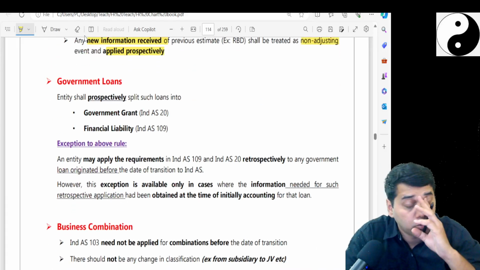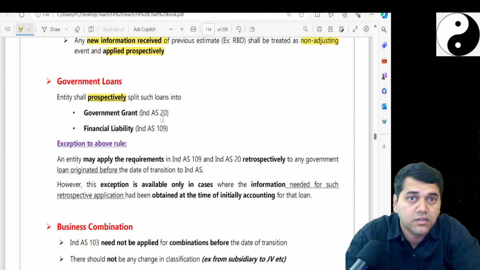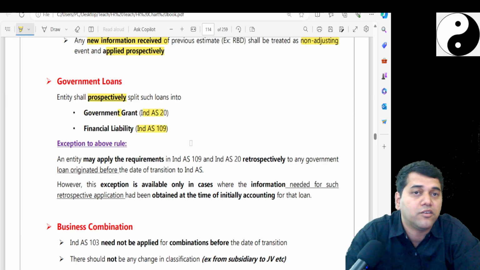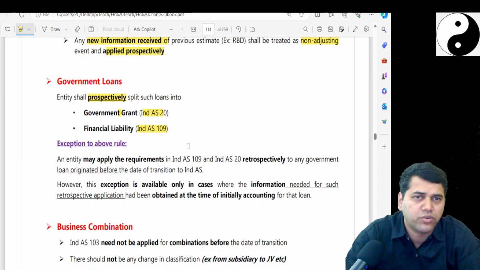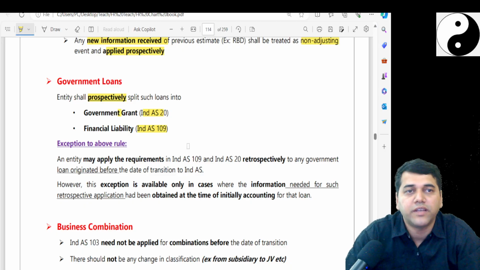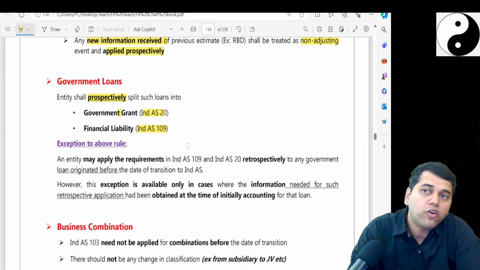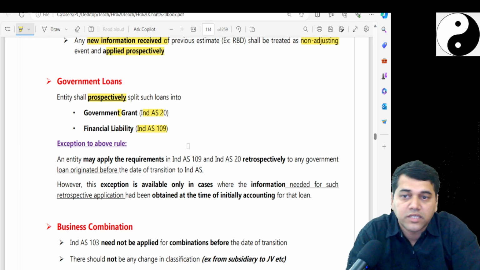What about the government loans? Now the entity shall prospectively split the loan, that means from this year, not the transition date, into Ind AS 20 and financial liability. Have we done government grants? Interest free loans are given. I don't know under the accounting standard what the procedure was, but here we are very clear. When the government gives you an interest free or subsidized loan, you have to split between two. Now if any government loan is existing on the transition date, should I do that? The standard says you do it prospectively, from today's day.